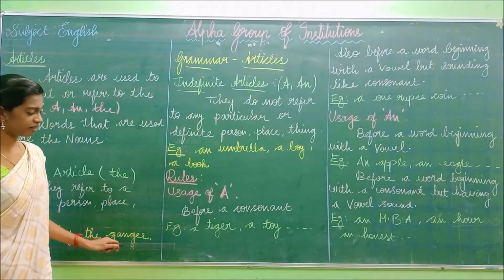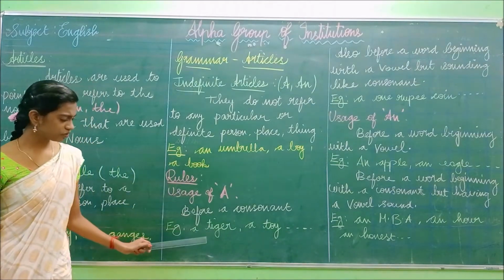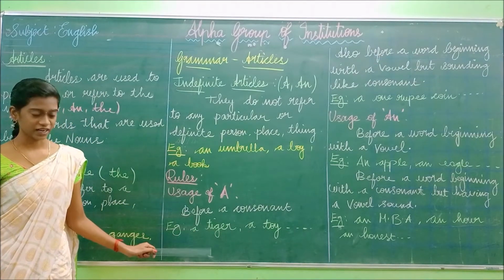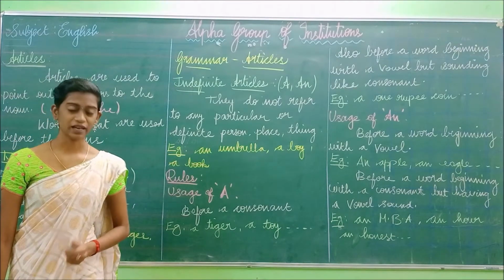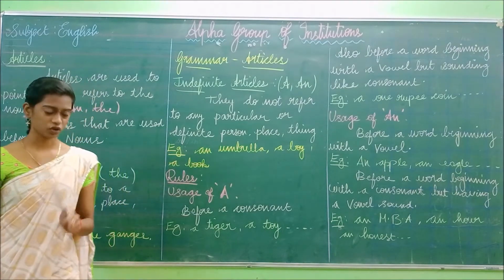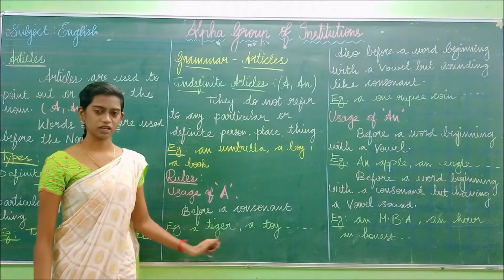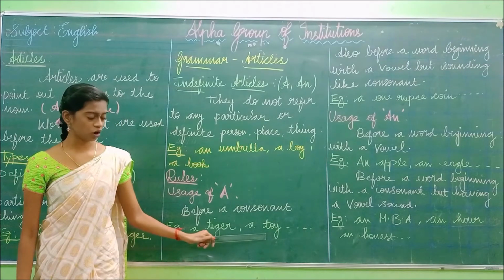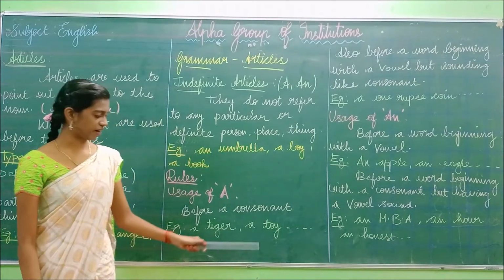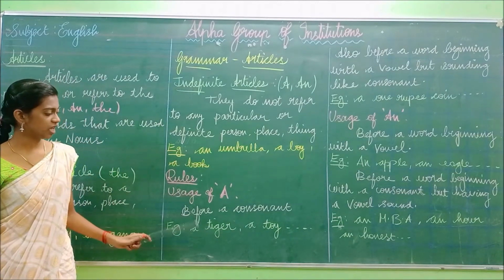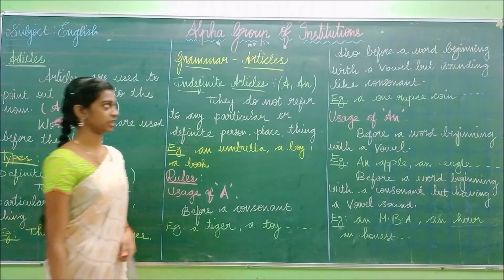So look here, I have an example, a tiger, a toy. So what is the first letter in this word tiger? T. Is T a consonant or a vowel? Very good. T is a consonant letter. So we have added a. Okay. Likewise, a toy. So what is the first letter of this toy? T. So T is a consonant letter. So we have added a. Okay. Have you understood? Before a consonant. So this a comes before the consonant.